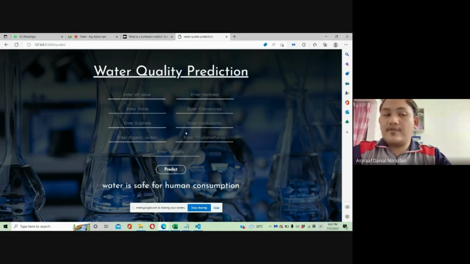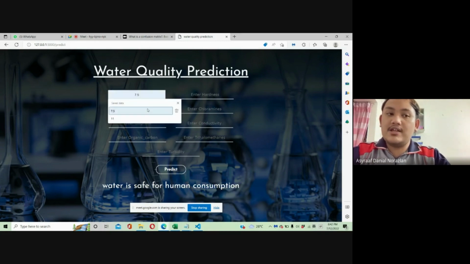So thus, after we key in the parameter values, we assume that this does not cause a burden on the human body system and provides sufficient elements for humans to carry out biological and daily activities. So I will pass to the next person to explain about the values that are not safe for human consumption.